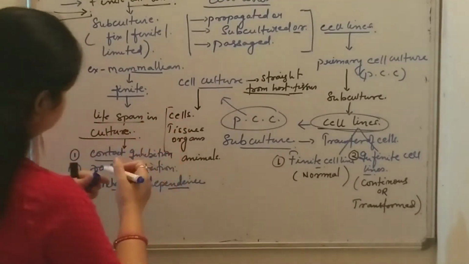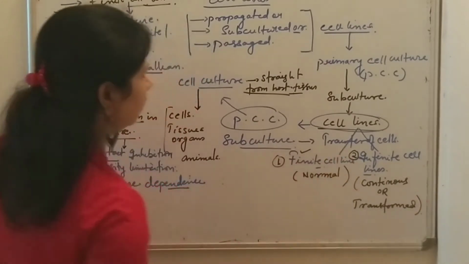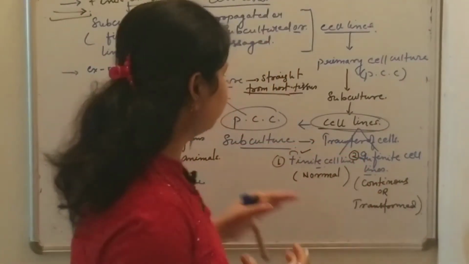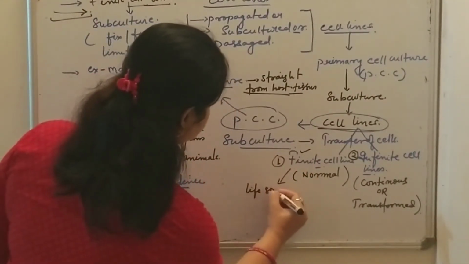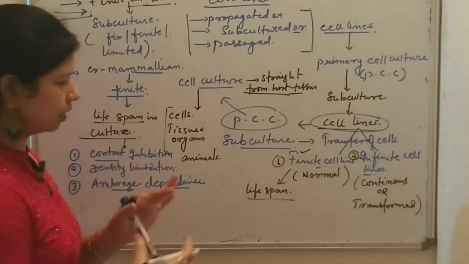So this is all about the finite cell line. What we have learned is that finite cell lines have a fixed lifespan, and after a certain interval of time they undergo senescence and stop dividing.